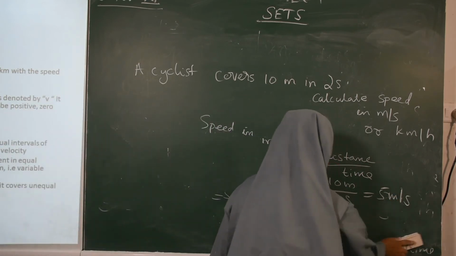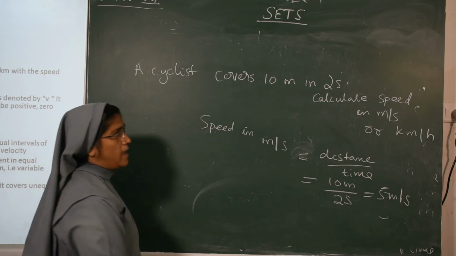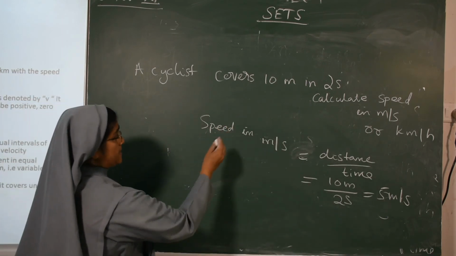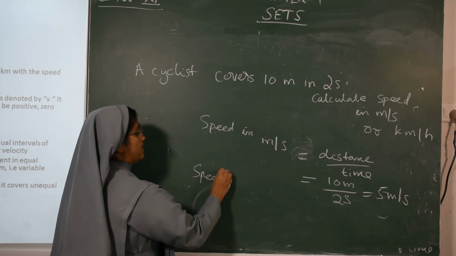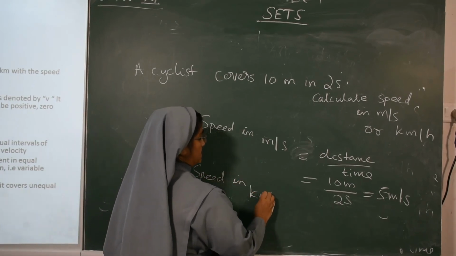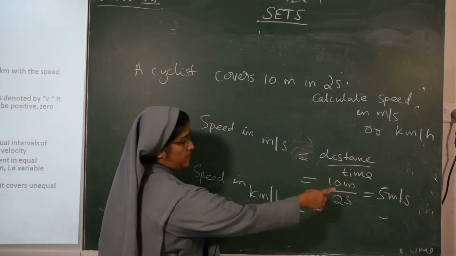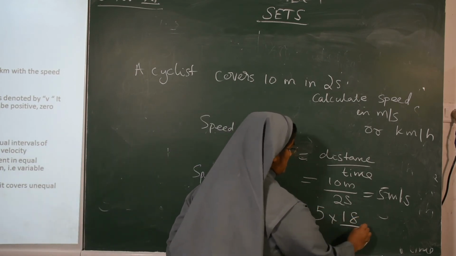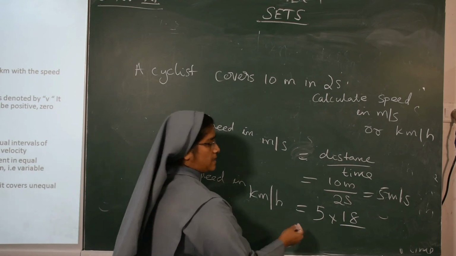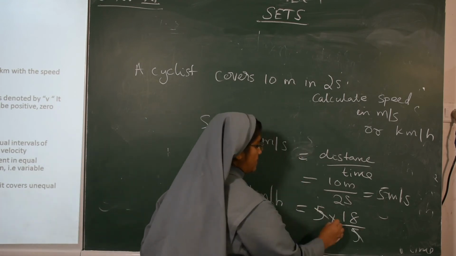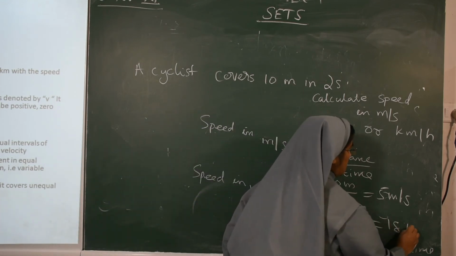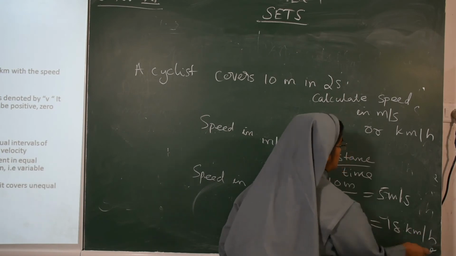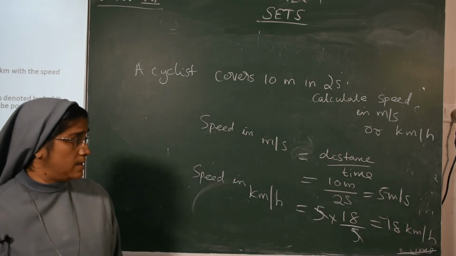Now we have to find the speed in kilometer per hour. See, we already know meter per second, 5 is there. Then we have to convert it into kilometer per hour. So 5, cut it, 18. So 18 kilometer per hour. This is the answer. Okay.